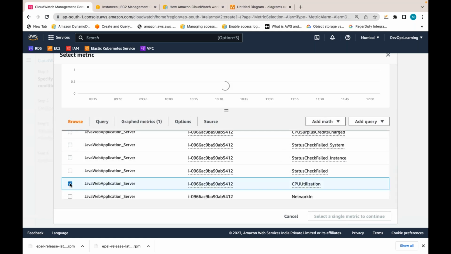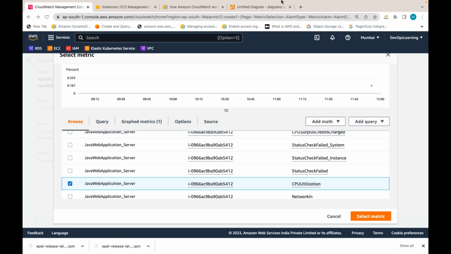An alarm can take some actions. That can be a notification, that can be an auto scaling action, or that can be restarting, stopping or terminating that server. So it is not always a message. Using an alarm, you can take some action. So let me select this metric, click on select metric.